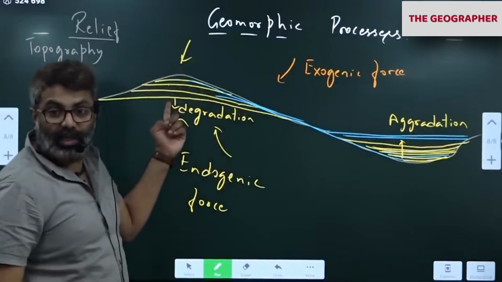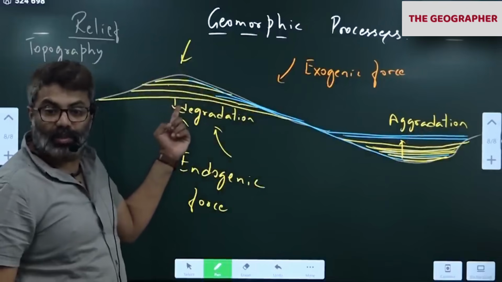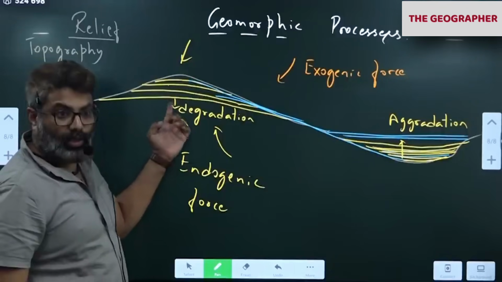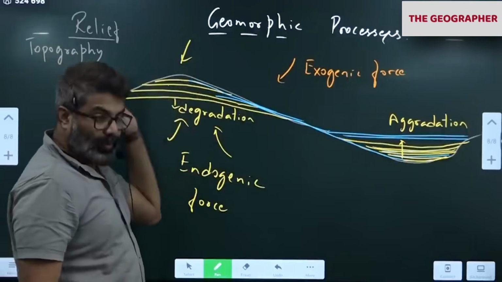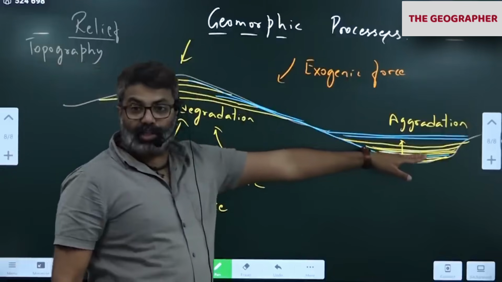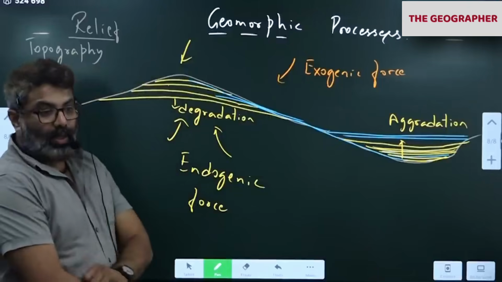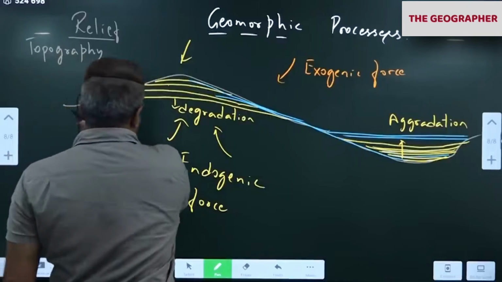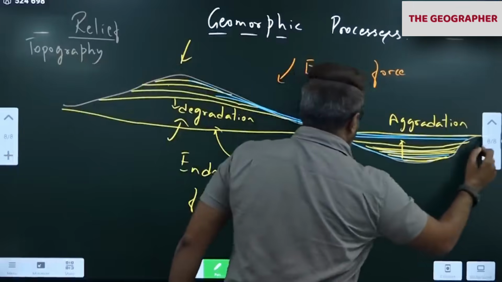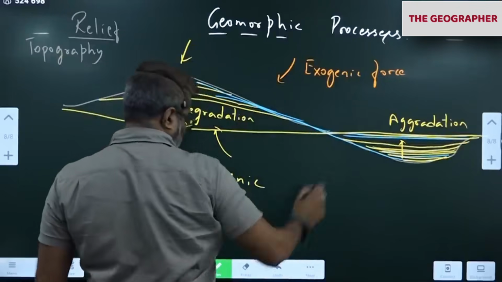Erosion is a degradation process. Understood? Erosion is a degradation process where the material is removed. Whereas deposition is an aggradation process where the material gets filled up. Notice that one fine day, this entire earth surface will come to the same level. Like this, flat.